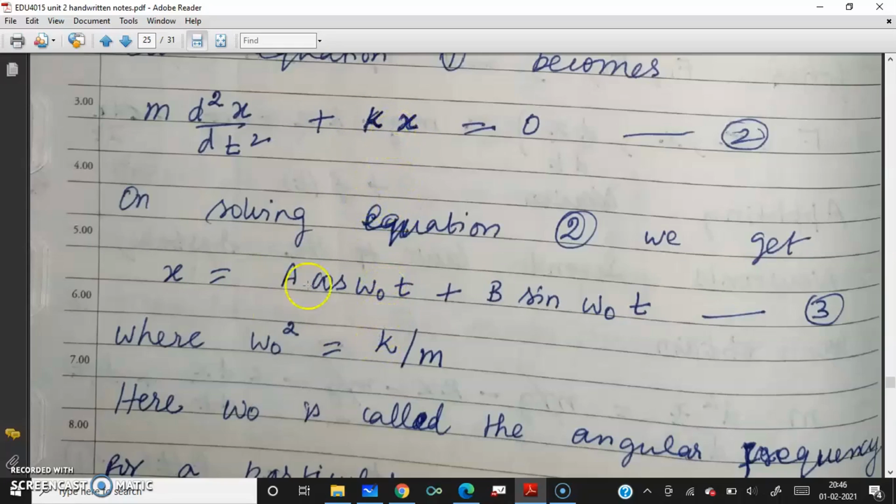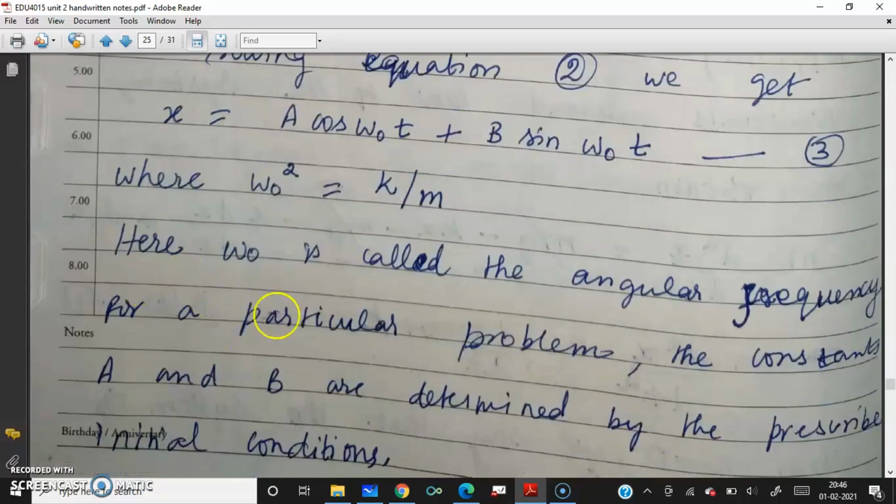If you solve it, you get x equal to a cos omega 0 t plus b sine omega 0 t, where omega naught square is k by m. Omega naught is called the angular frequency for a particular problem.